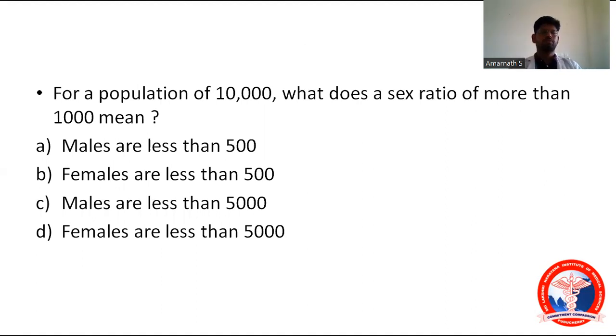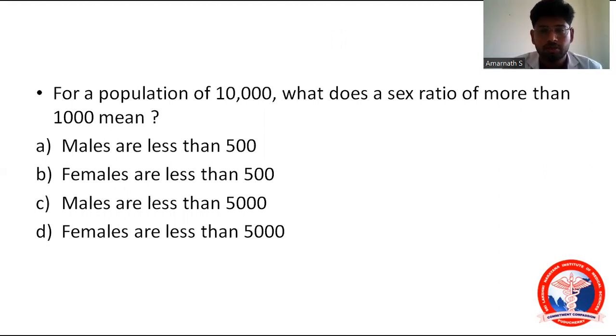And the next question: for a population of 10,000 people, what does a sex ratio of more than 1,000 mean? Option A, males are less than 500; option B, females are less than 500; option C, males are less than 5,000; option D, females are less than 5,000. I'm expecting answers from you.